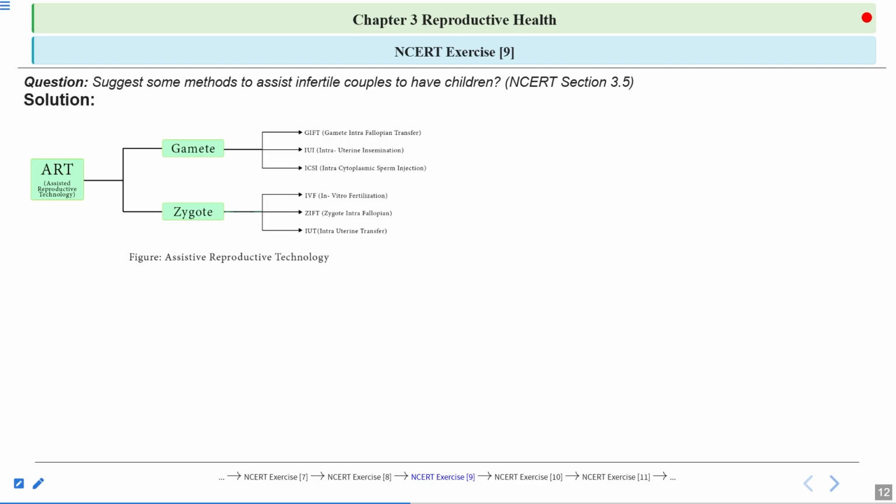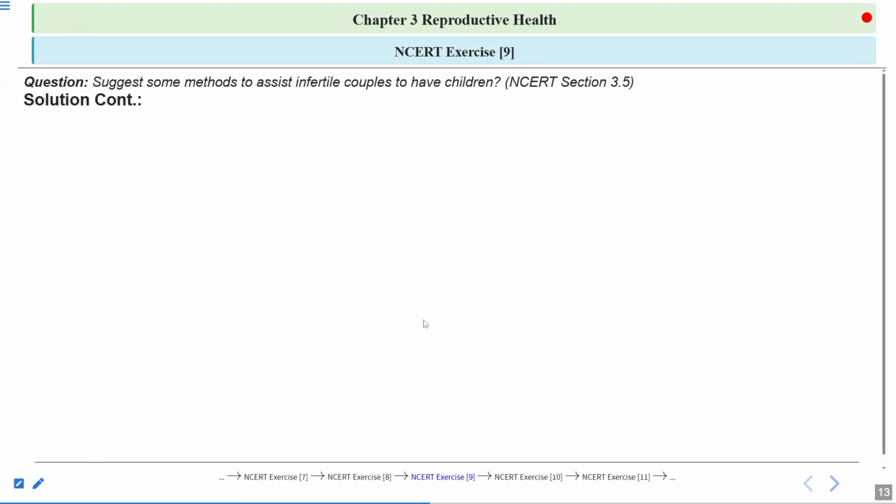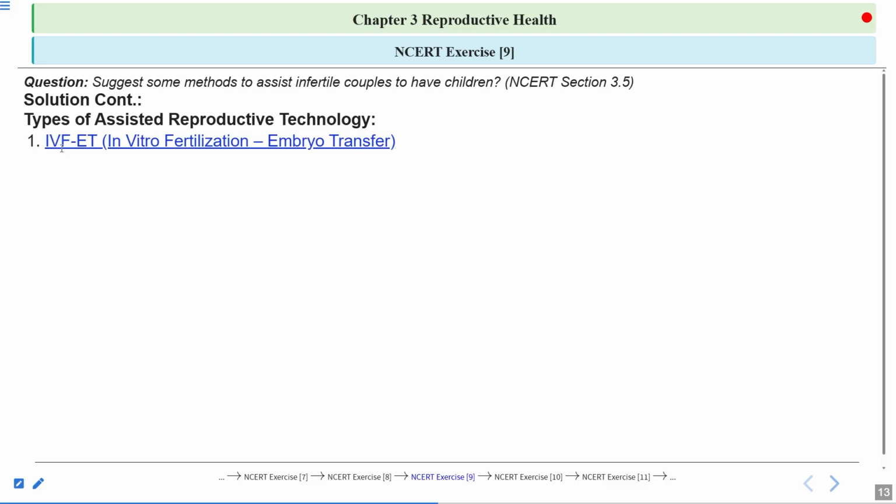So these were the techniques. Now let's discuss this technique as well. These are assisted reproductive technologies, abbreviated as ART, and they help infertile couples bear children. What are the types of assisted reproductive technology? The first is IVF-ET, in vitro fertilization embryo transfer. By in vitro fertilization, the zygote, or you can say the embryo, is formed and then the embryo is transferred. That's why it is written here IVF, embryo transfer.